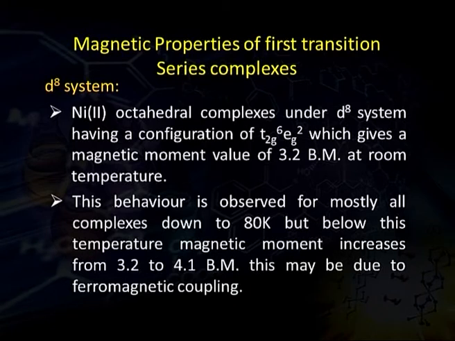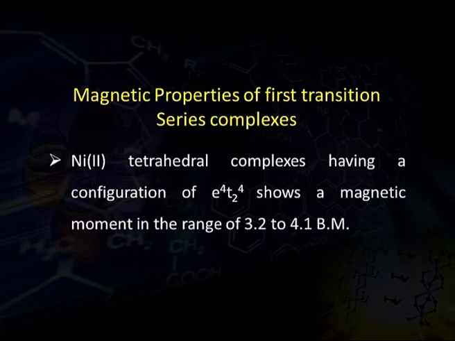This may be due to some ferromagnetic coupling taking place within the molecule. So, the nickel(II) tetrahedral complex has a configuration of e⁴ t2⁴, which shows a magnetic moment in the range of 3.2 to 4.1 Bohr magneton. The magnetic properties are very helpful in predicting the structure and stereochemistry of compounds or complexes.